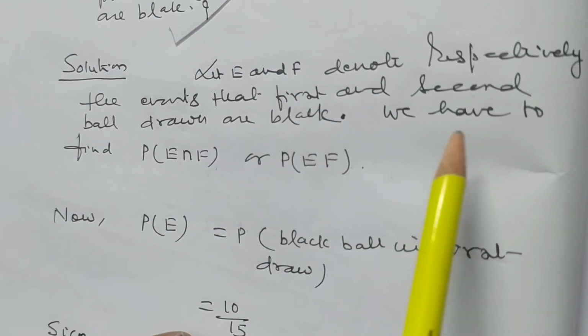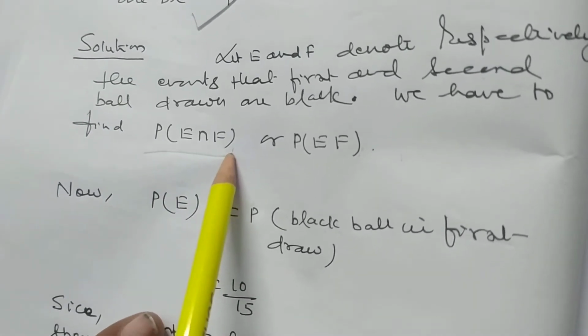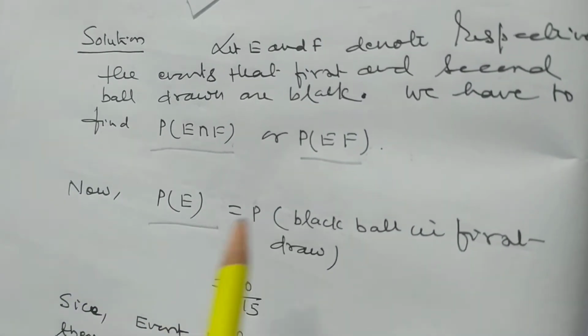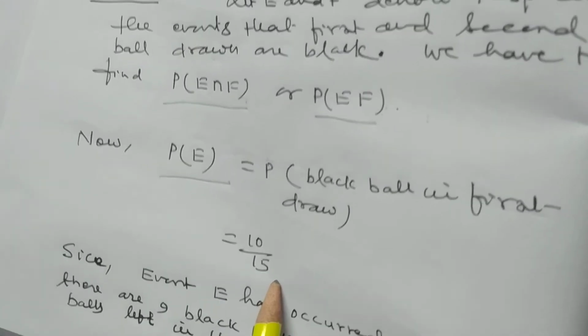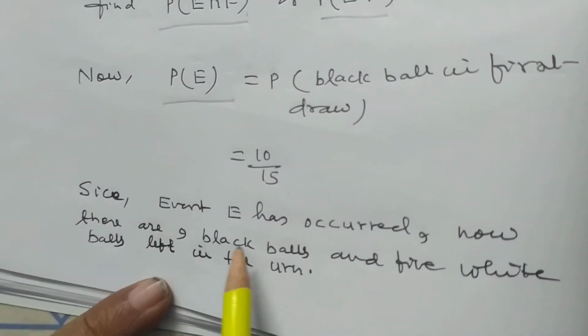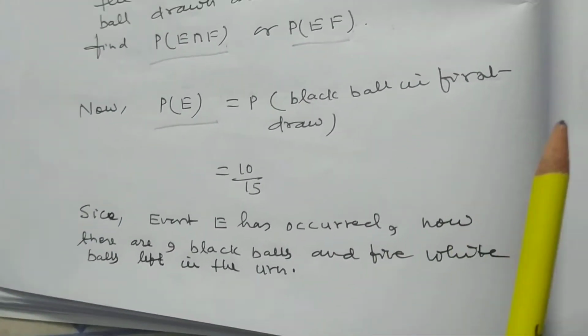My dear student, let E and F denote respectively the events that the first and second ball drawn are black. We have to find P(E intersection F), or P(EF). P(E) is the probability of a black ball in the first draw, that is 10 by 15. Since event E has occurred, now there are 9 black balls and 5 white balls left in the urn.